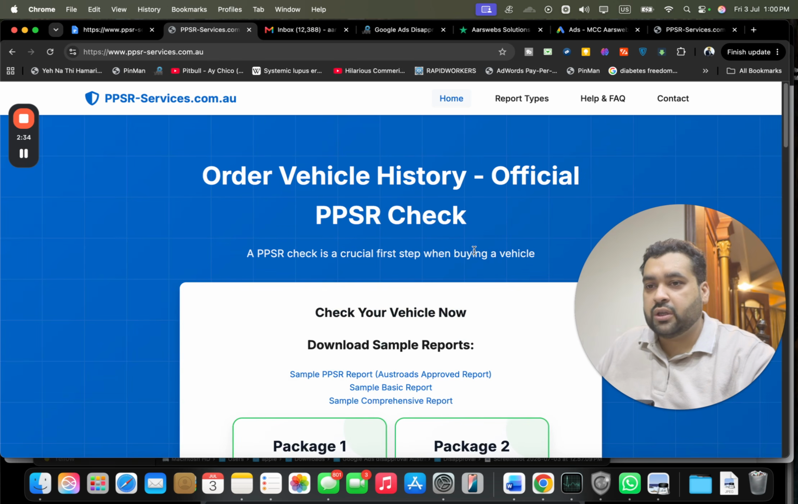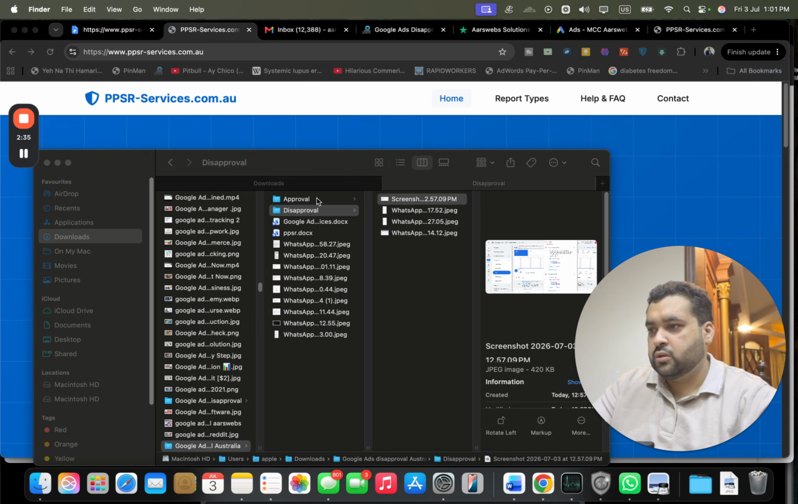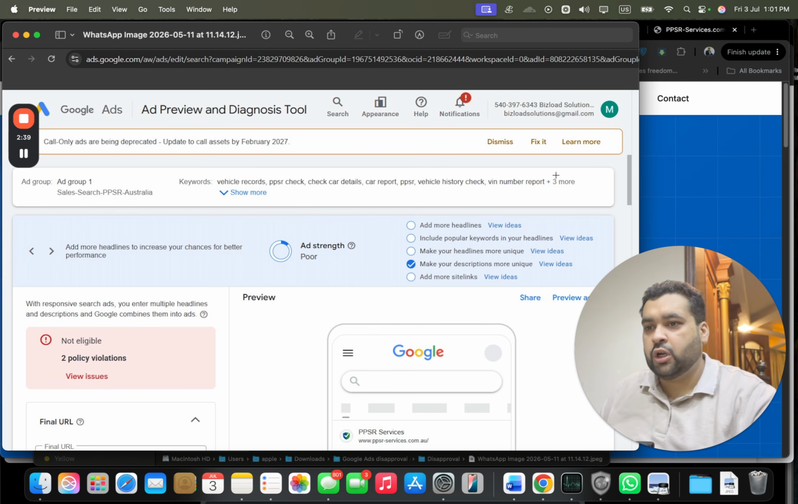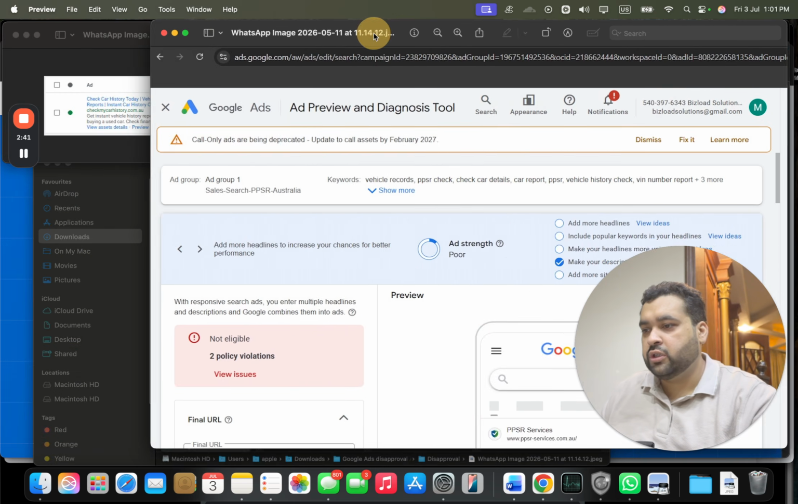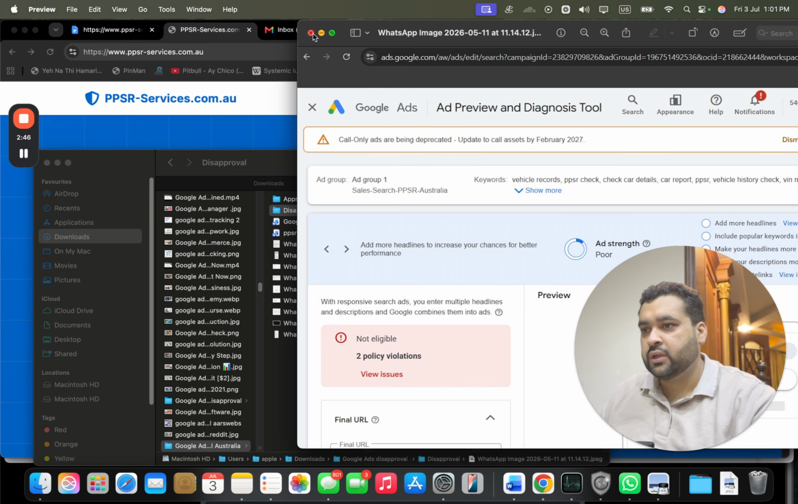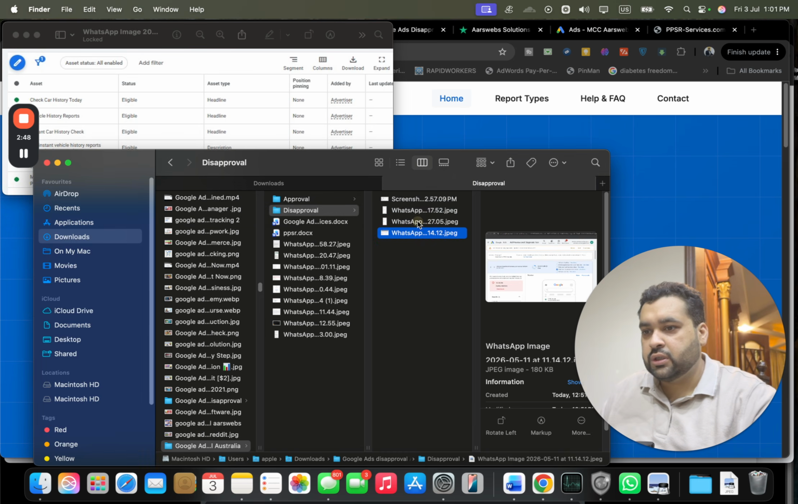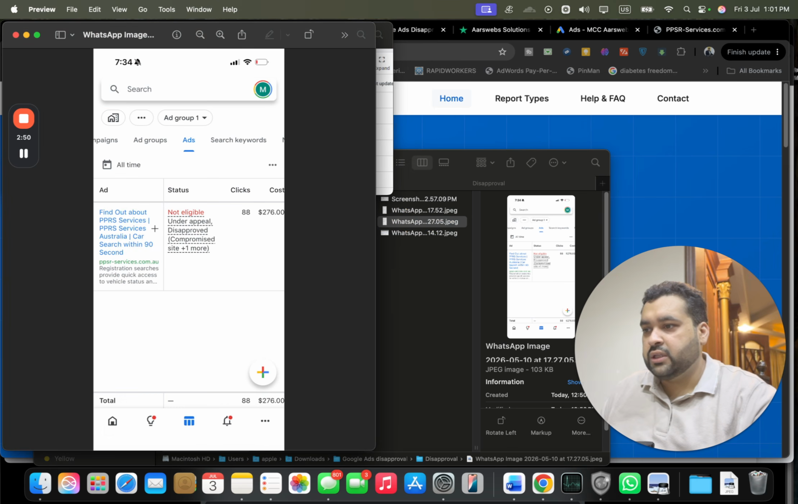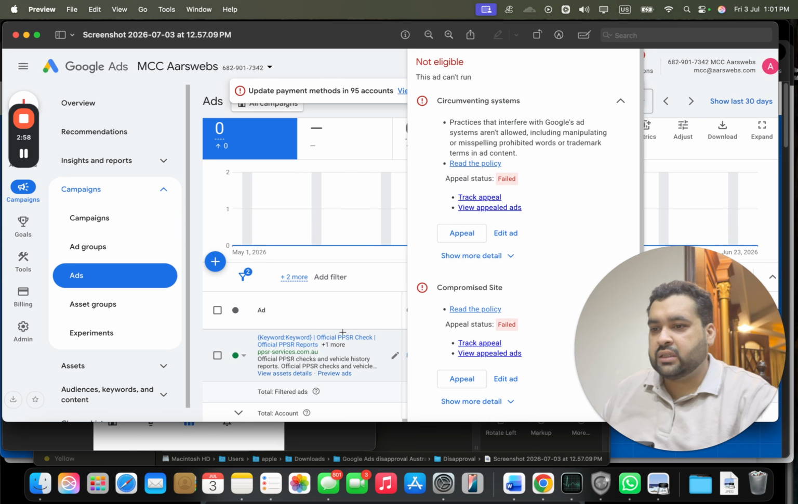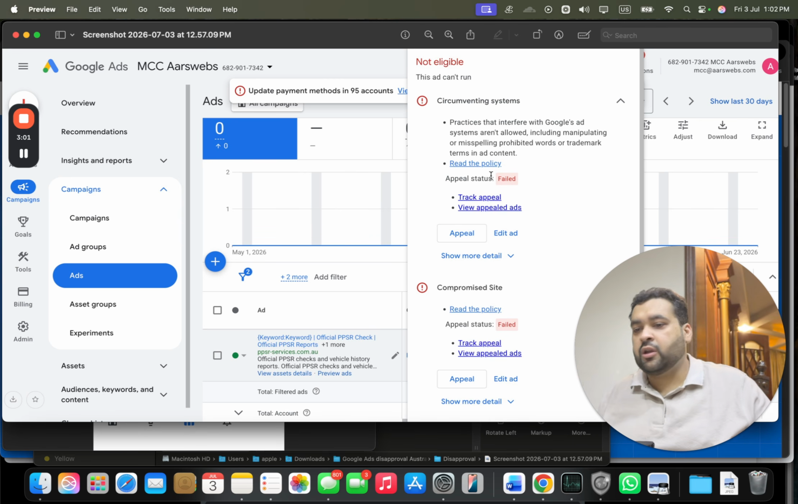Now I'm going to show you their ad disapprovals. I'm going to show you a few of them. You can see the account had 2 policy violations being shown over here. I'm going to show you another one as well, so you can see for yourself. This is the website. They have disapproval, compromised site plus one more. And if we go into the detail, the website had 2 errors: circumventing system and compromised site. Both of them are a fail.